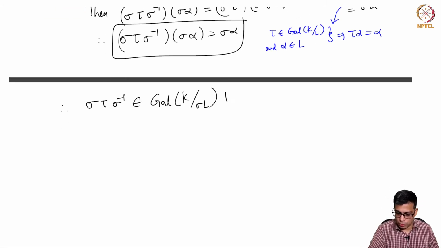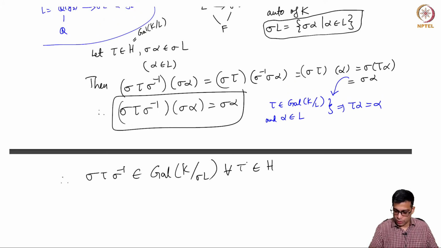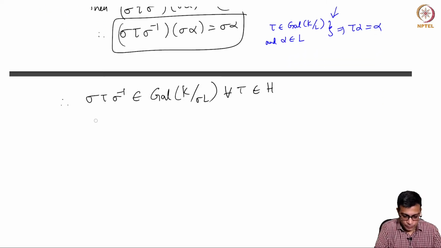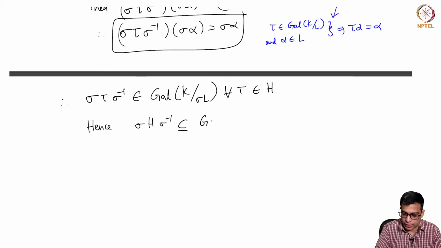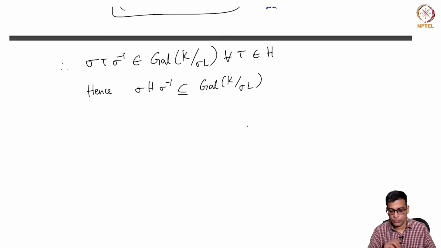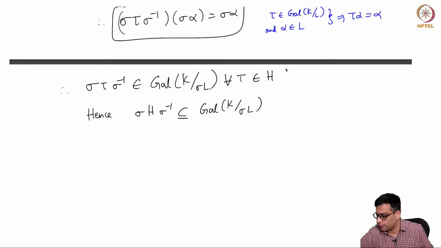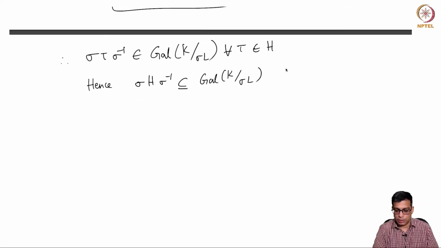This is of course now true for all tau in H, because I am taking an arbitrary tau and proving this. So that means, hence, sigma H sigma inverse is contained in the Galois group of K over sigma L. Right? So it is contained in the Galois group of sigma L. But now I want to show that they are equal, right? That's the claim. But that will follow essentially from counting the number of elements in this. These are in fact equal.